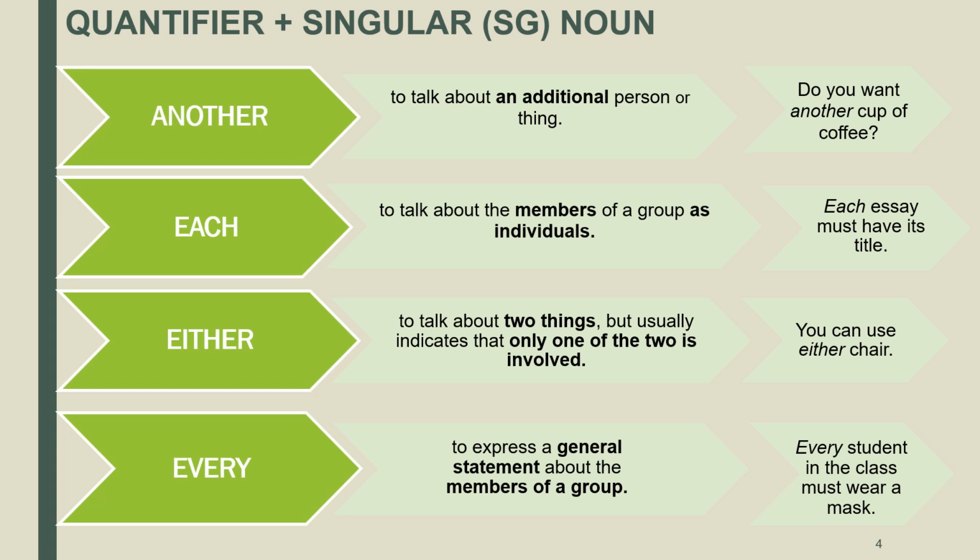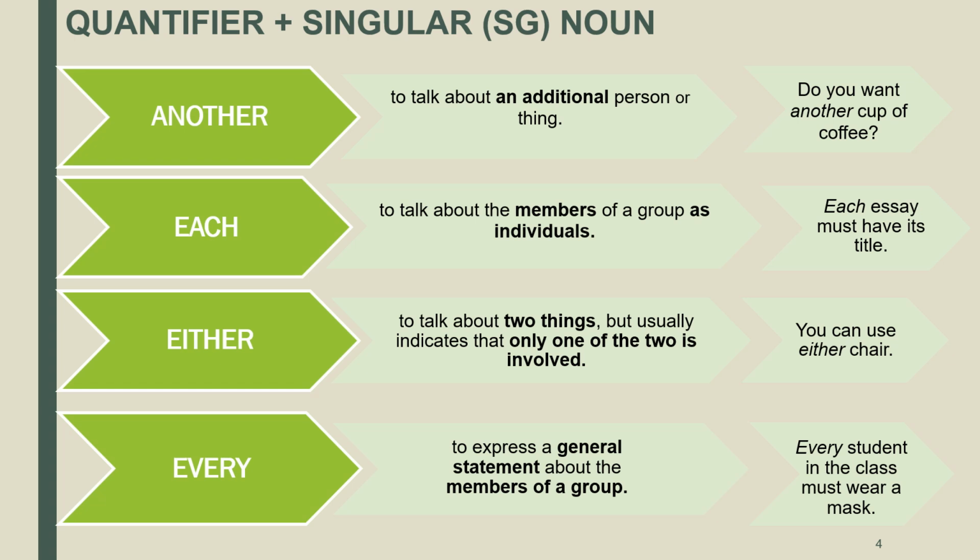Notice how these quantifiers combine only with countable nouns in the singular form. In the first example, we have the quantifier another, which combines with the countable singular noun cup. In the second example, the quantifier each combines with the countable singular noun essay.